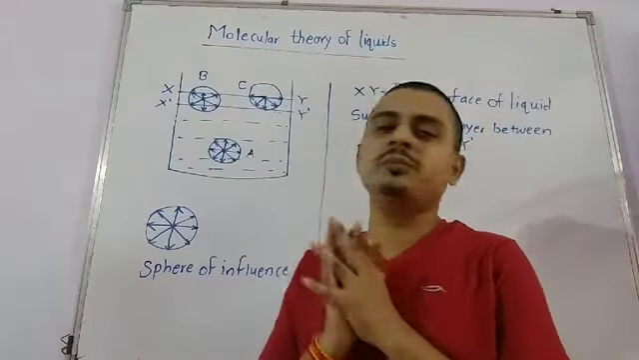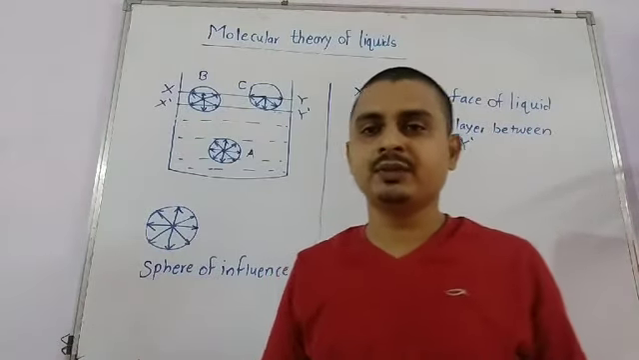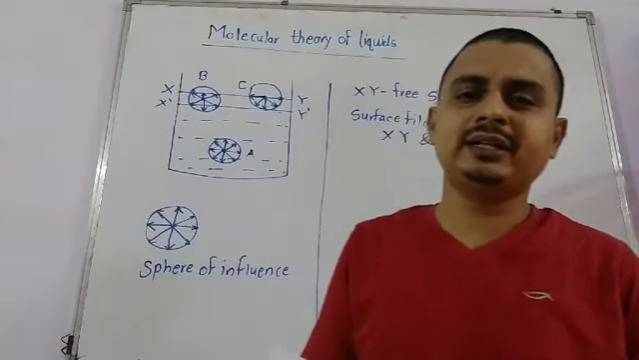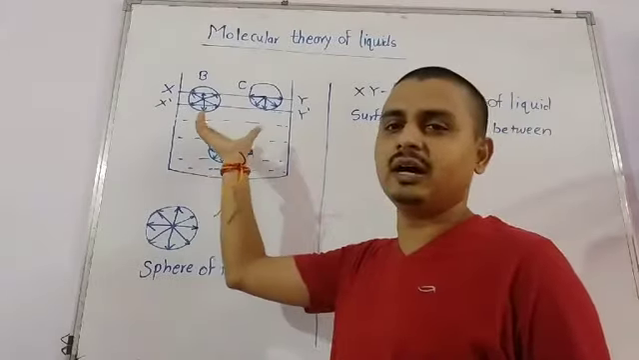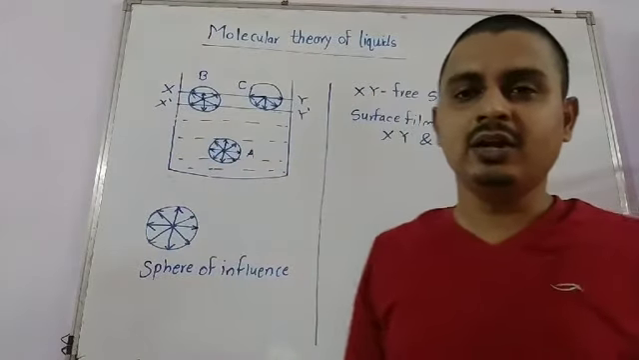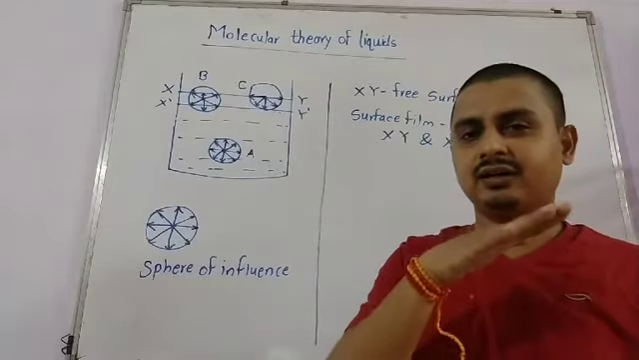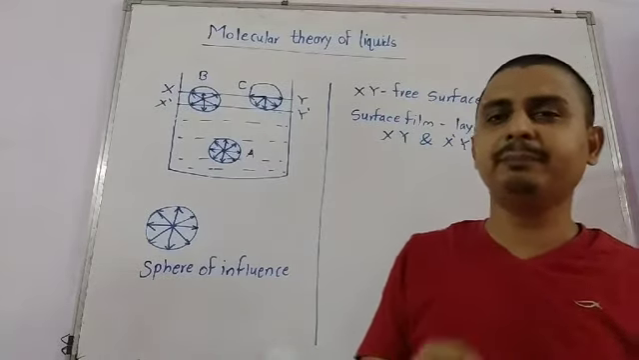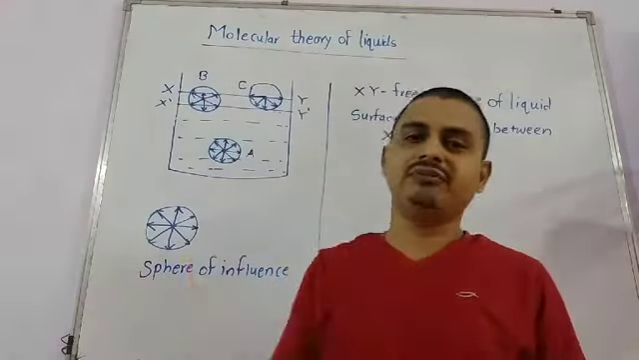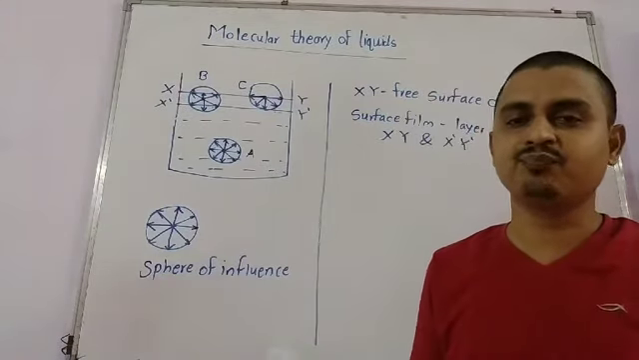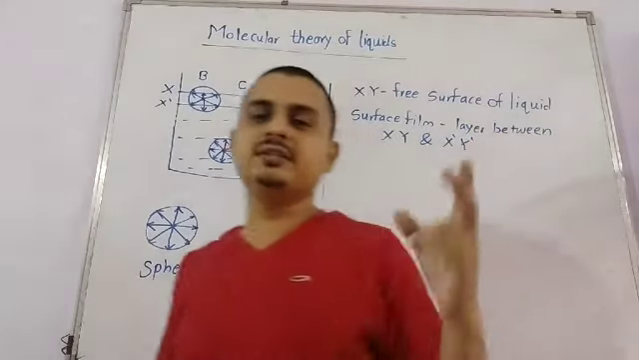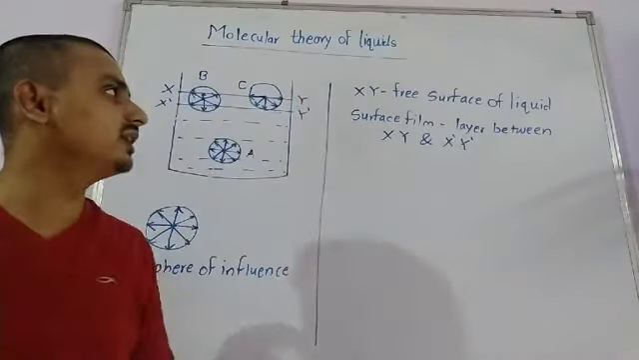Now let us see what the molecular theory of liquids is. Say in a container, or a capillary, or any glass, you are taking a certain amount of liquid. We have observed that the top surface, or the membrane on the top surface, is always under tension. And why does this happen? This answer can be obtained by using the molecular theory of liquids. First, we should know what the surface film and the surface layer are.